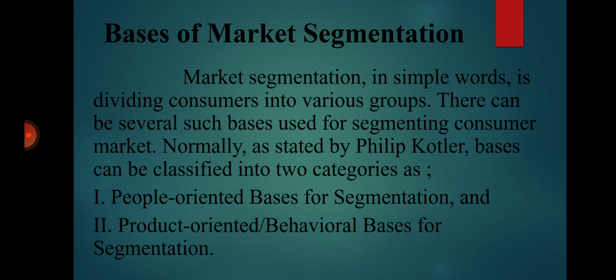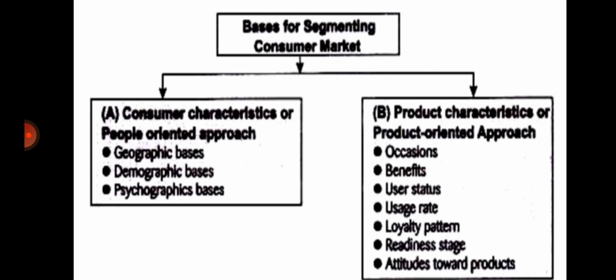There can be several such bases used for segmenting the consumer market. Normally, as stated by Philip Kotler, bases can be classified into two categories. The first one is the people-oriented basis for segmentation, and the second is the product-oriented or behavioral basis. This chart gives you a clear idea about the basis for segmenting the consumer market. The first one is consumer characteristics or the people-oriented approach. As per this approach, the market will be segmented based on geographical, demographic and psychographic bases.